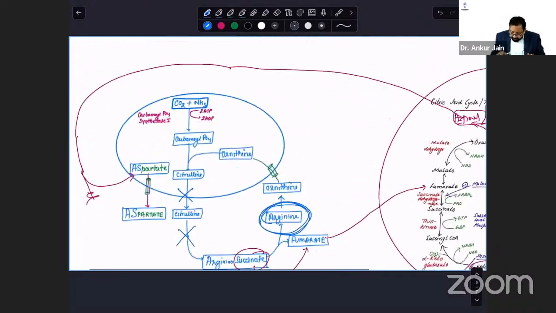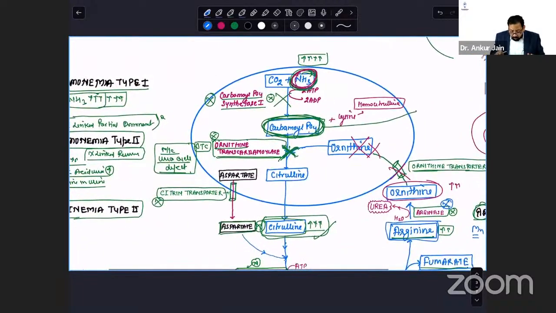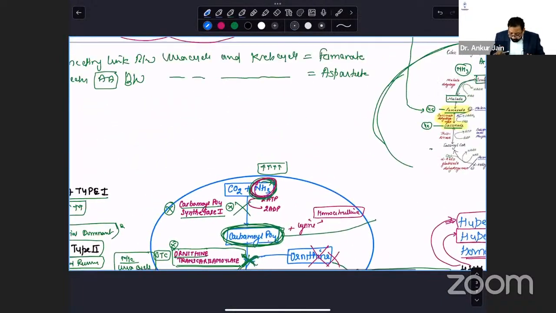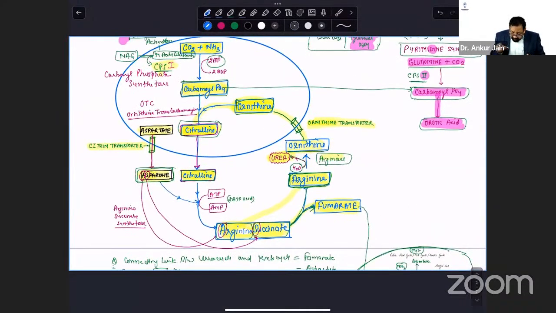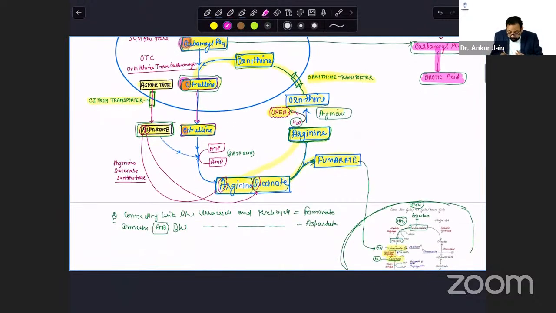Now, again, I am repeating the sequence. You must know why I am telling you this again, because questions are asked, clinical scenarios are asked, OSCE pattern is asked, in which you will find this. So C, citrulline binds with aspartate to make argininosuccinate. Now, succinate is released as fumarate, arginino as arginine, then arginase gives ornithine.